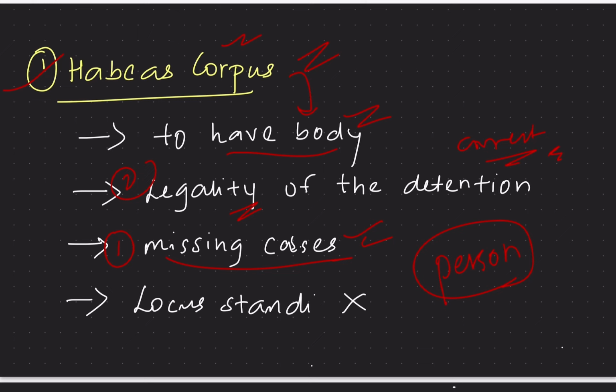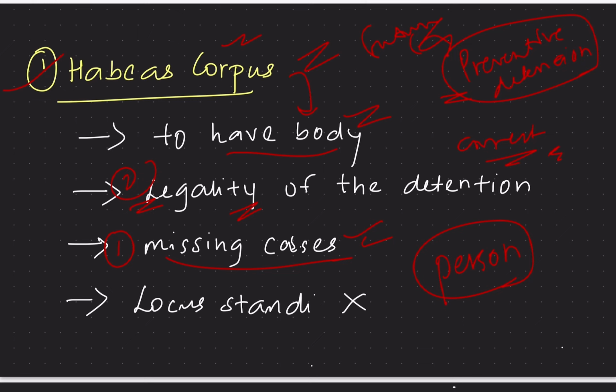And it is to be noted that in a case of preventive detention, the motive is completely different, correct? Preventive detention is used to prevent the person from committing a crime in future. This concept is completely different, and we have already covered preventive detention in our previous video lectures. So habeas corpus is issued in missing cases and to check the legality of detention, but it is not issued with respect to preventive detention cases. For arrest under preventive detention, habeas corpus cannot be used.